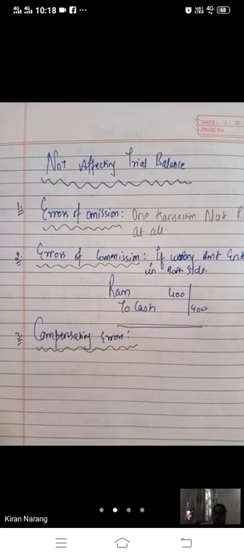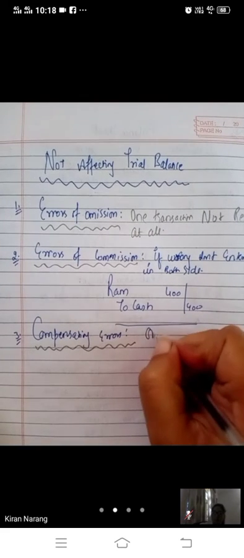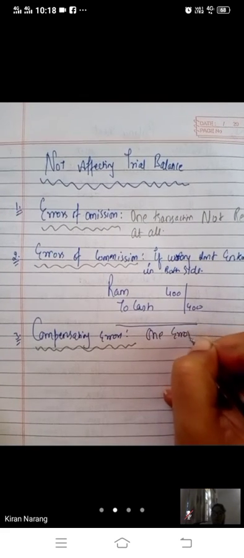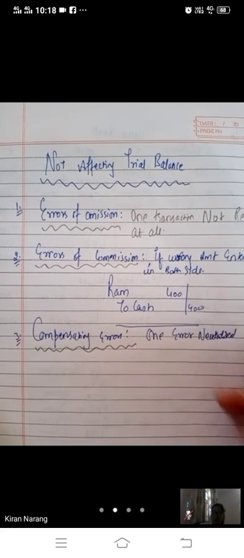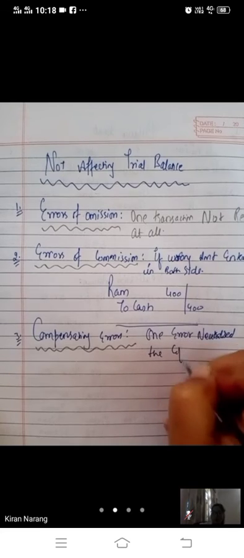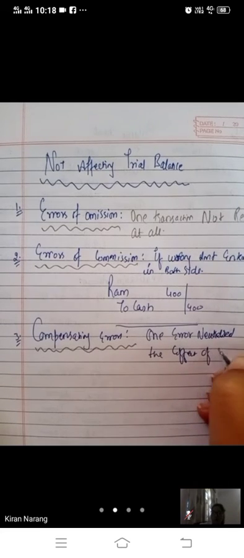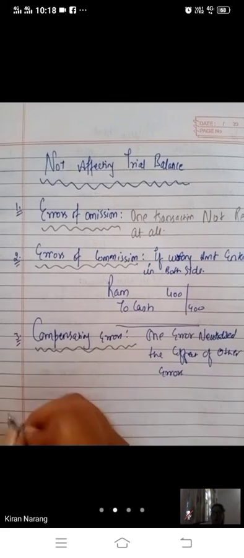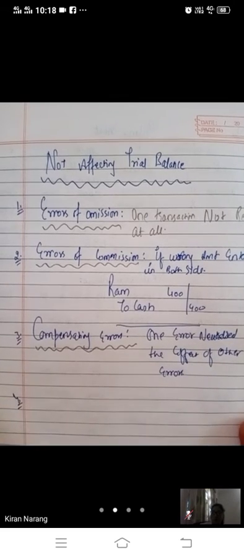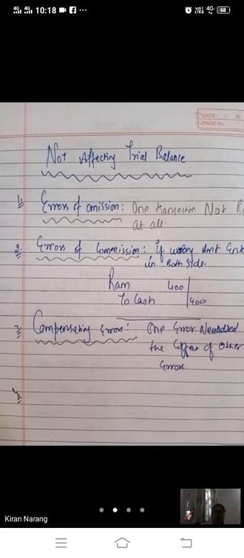If the effect of one error is neutralized by the effect of some other error, that is called compensating errors.